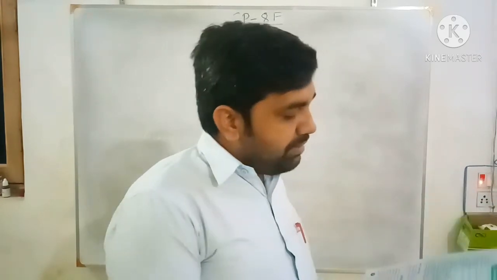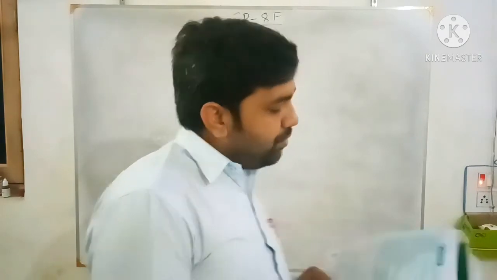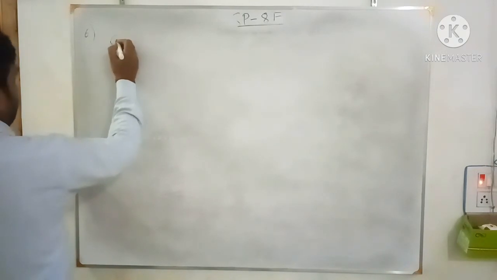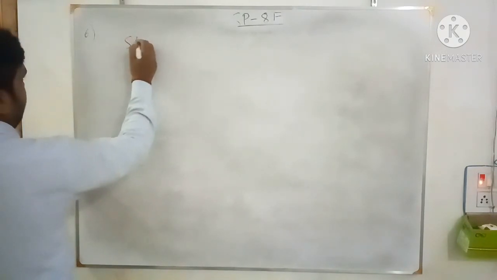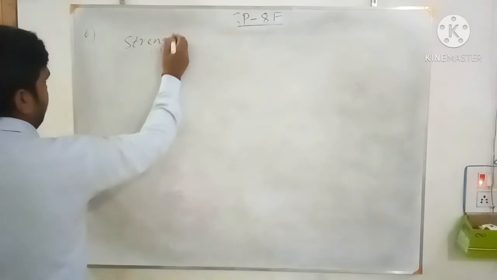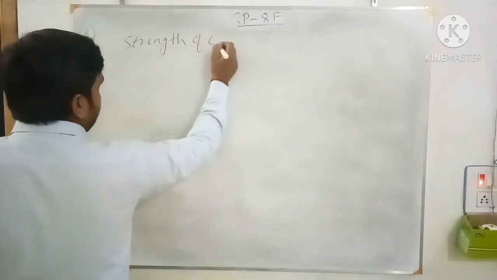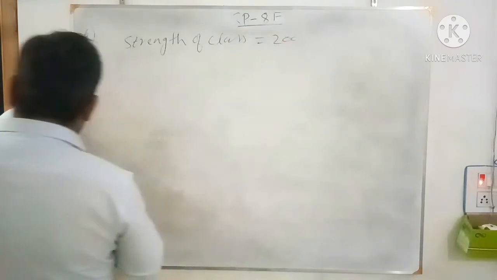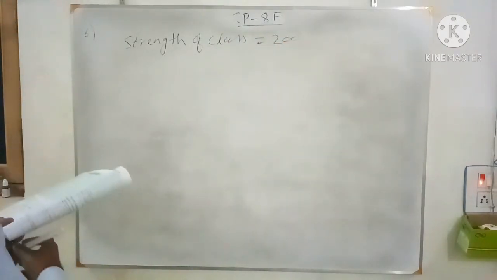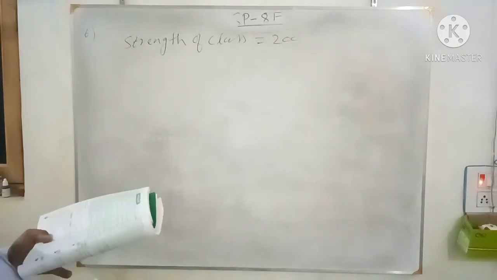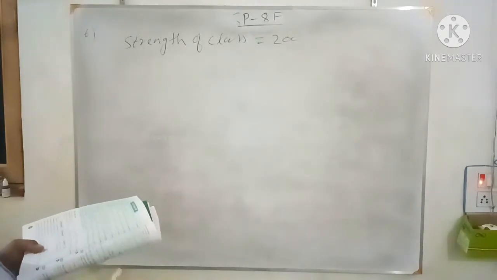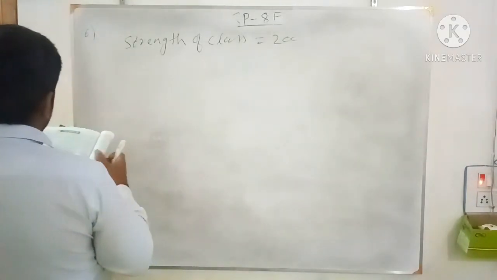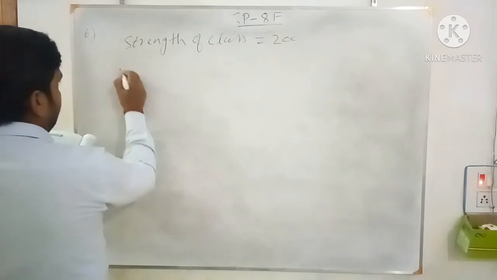So see the question number 6, total graduate class is given 200. In a graduate class, strength of class is given. The strength of class is 200, and out of that 40% are women. So percentage of women is given. So number of women equals to what?